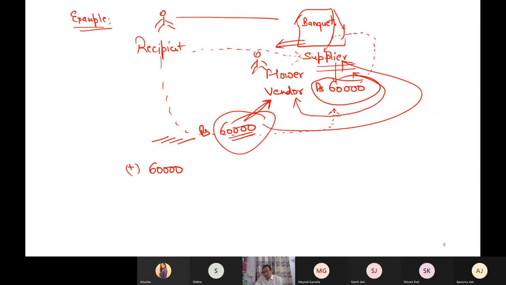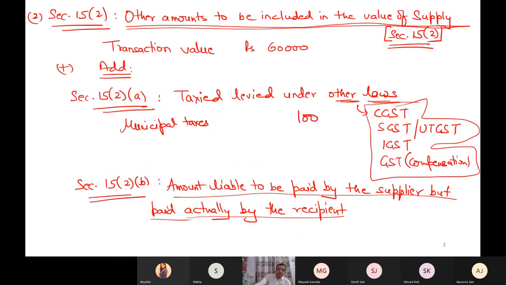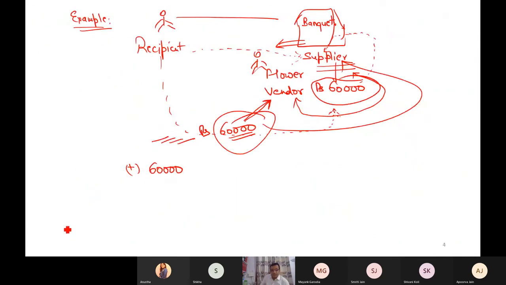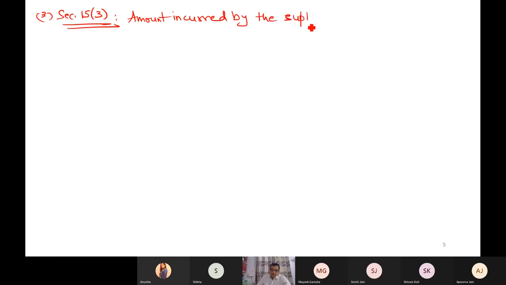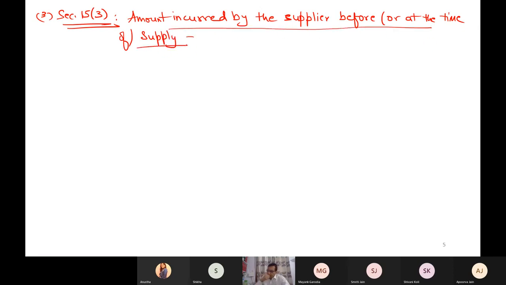This is the second point which should be added. I hope it is clear. Third point which you should add: amount incurred by the supplier before or at the time of supply.